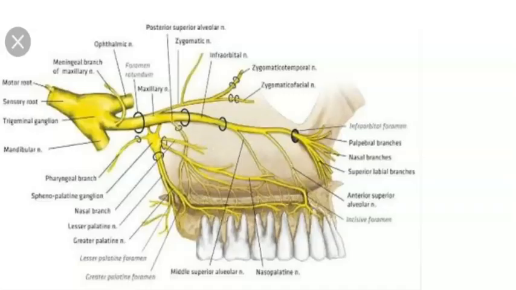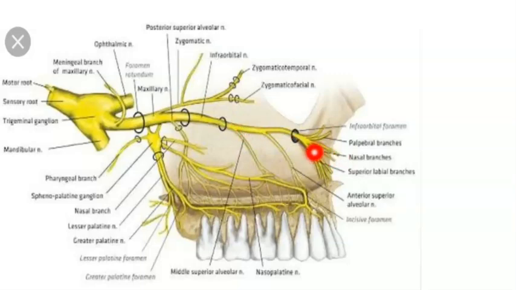Coming to the maxillary anterior teeth, they are supplied by the main branch called the infraorbital nerve. It has the middle superior as well as anterior superior alveolar nerve. These are the two important branches of the maxillary nerve. So the maxillary anterior teeth will be supplied by the infraorbital nerve.